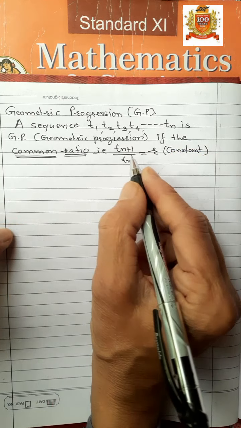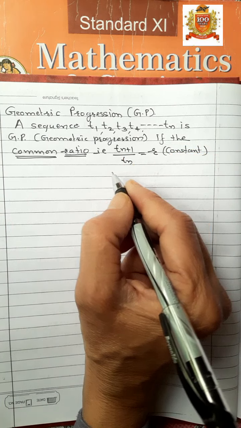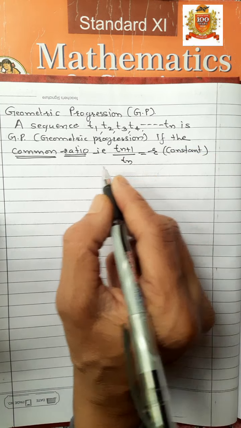If the common ratio is constant, then the given sequence is a GP.